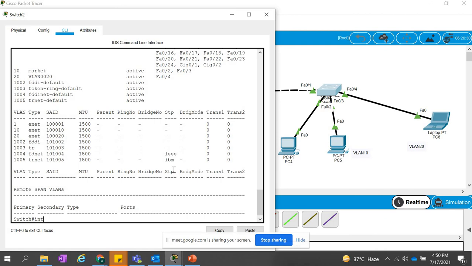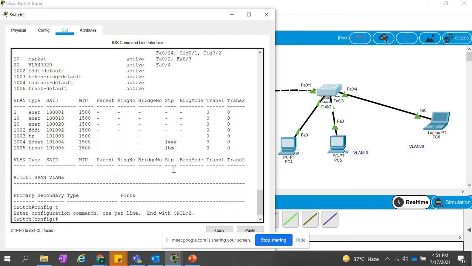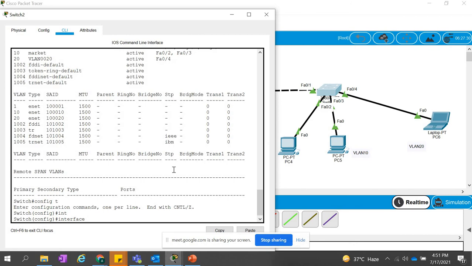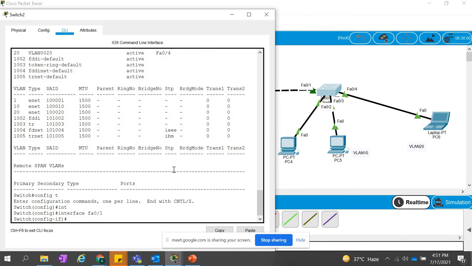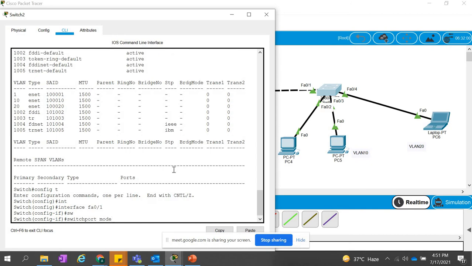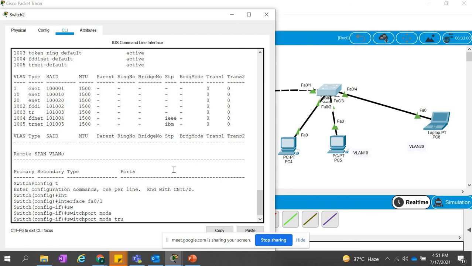Interface FA. First we go to the config t, switchport FA0/1, and the switchport mode. Sir, but what is trunk, sir?